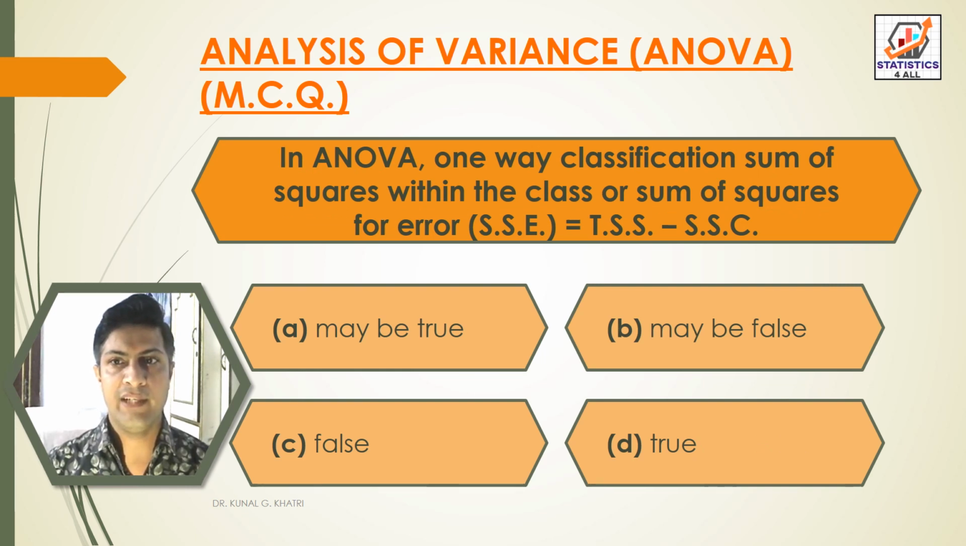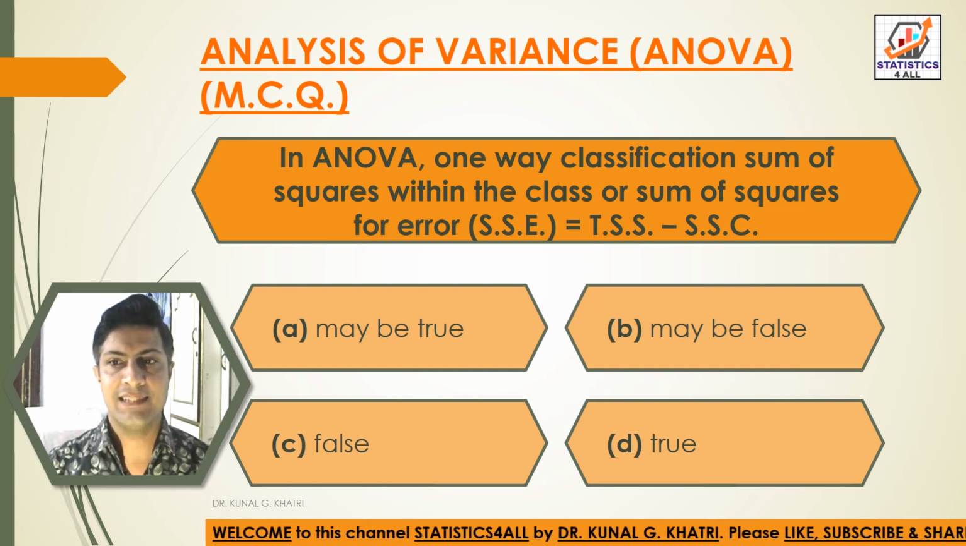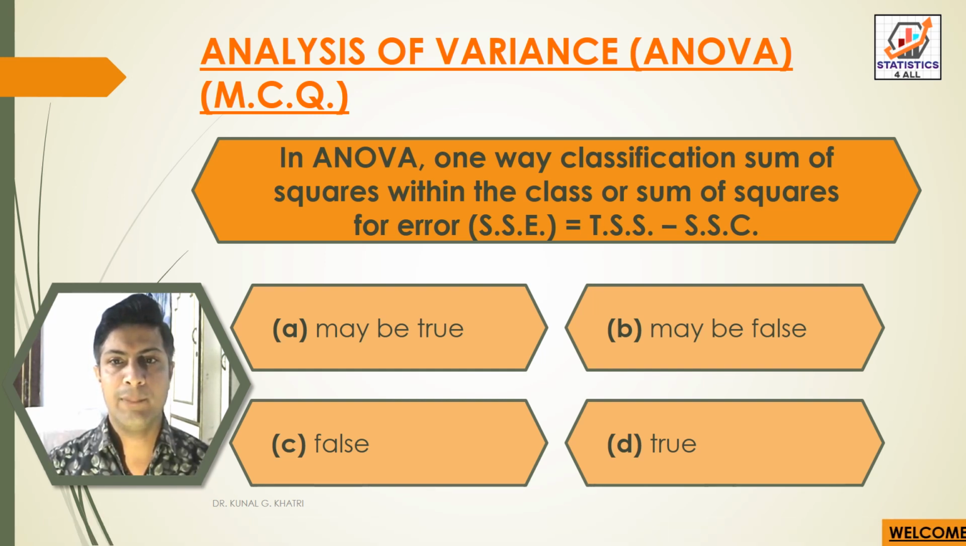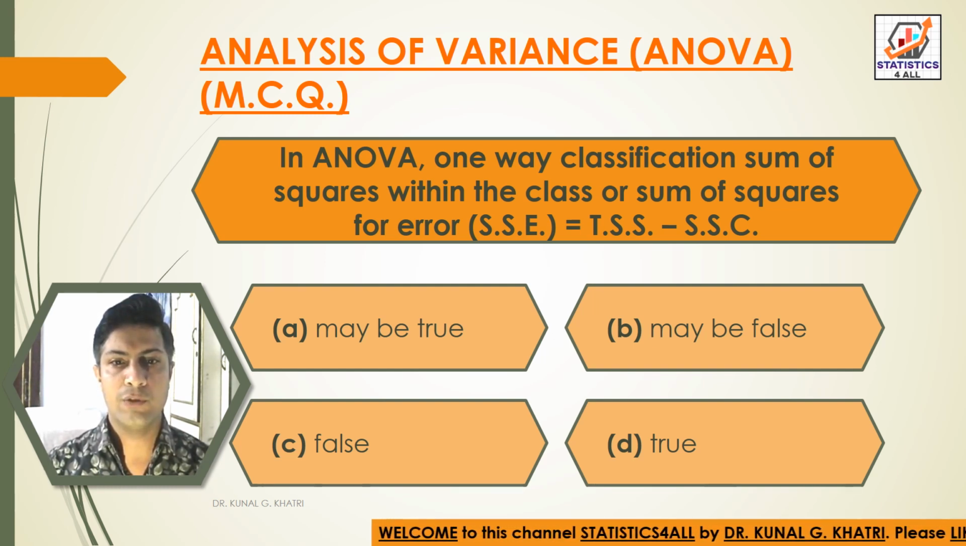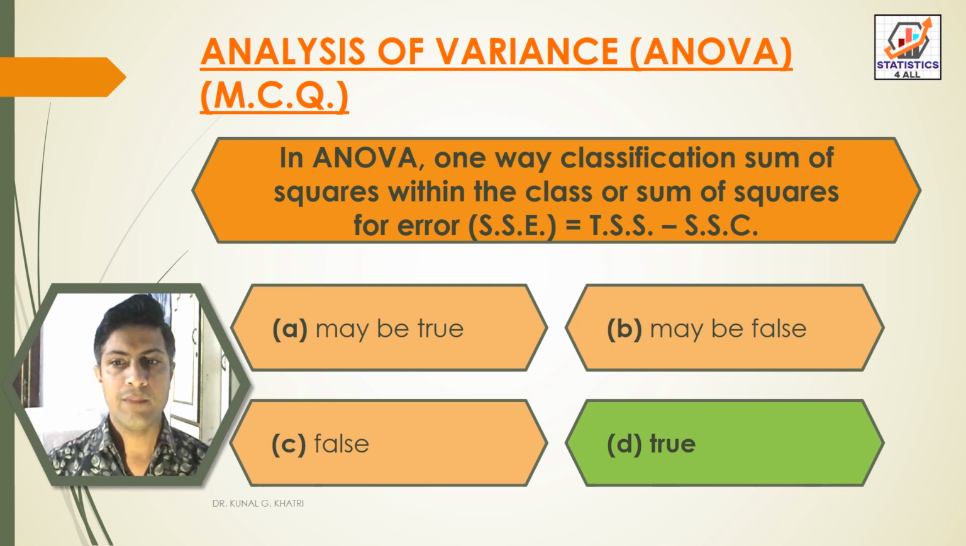Next question: in ANOVA one-way classification, sum of square within the class or sum of square for error, that is SSE, is equal to TSS, total sum of square, minus SSC, that is sum of square between classes. Options: A may be true, option B may be false, option C false, option D true. So answer is option D true. In ANOVA one-way classification, sum of square within the class or sum of square for error, SSE, is equal to total sum of square minus sum of square between classes.